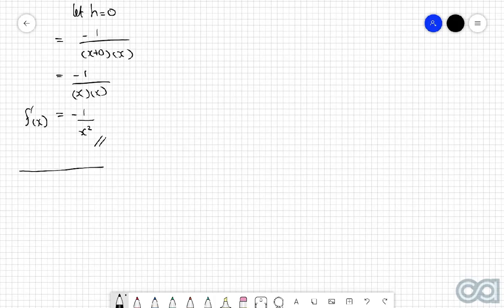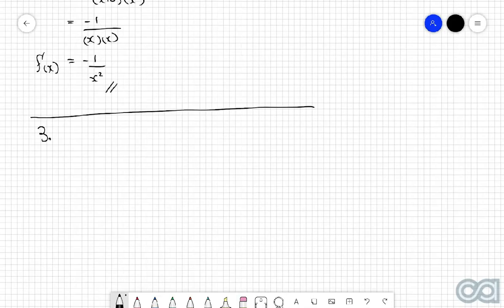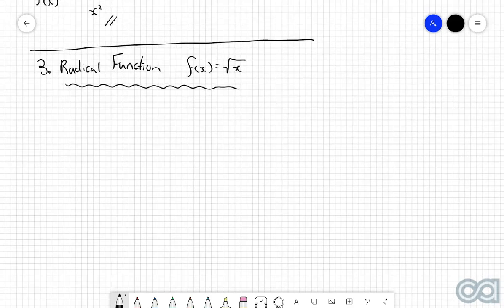Now, the third and final type of question that you could get, the radical functions. And the example that we're going to look at here is f of x equals the square root of x. Same deal as the last two. First thing you want to do is try and identify your functions of f of x plus h and f of x.